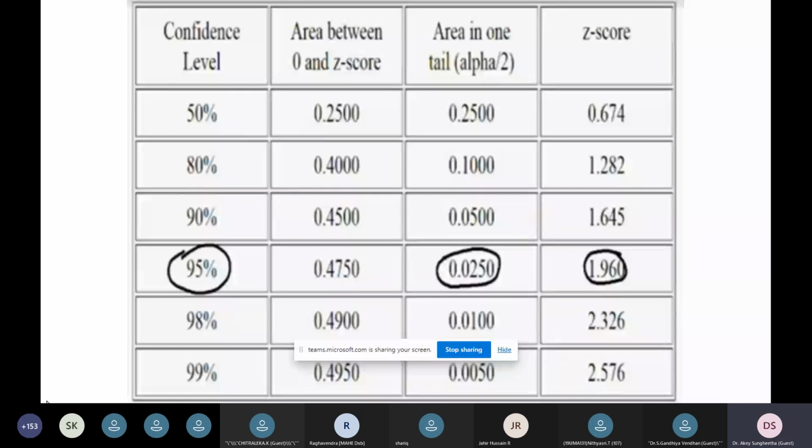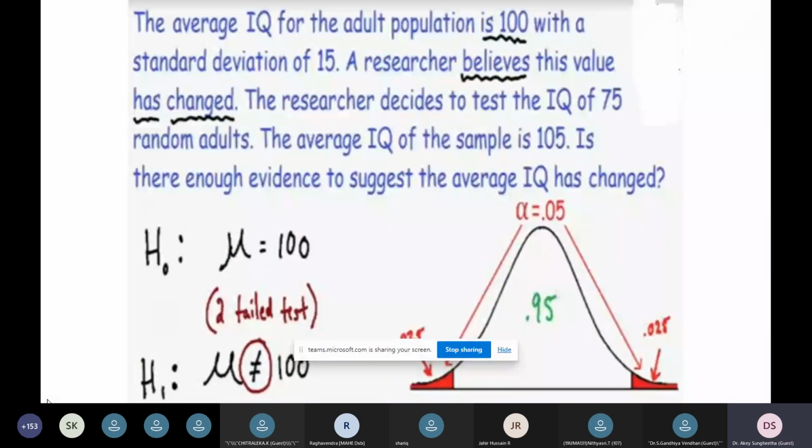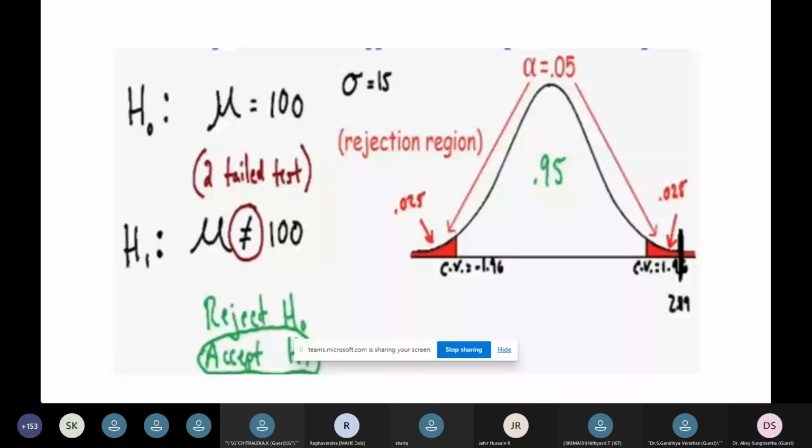Next step is we have to test the statistics. So you have to determine the standard deviation. The standard deviation which is already determined for the population of 100 is 15. So our standard deviation sigma could be 15. So we can find the region which is accepted or rejected over here.